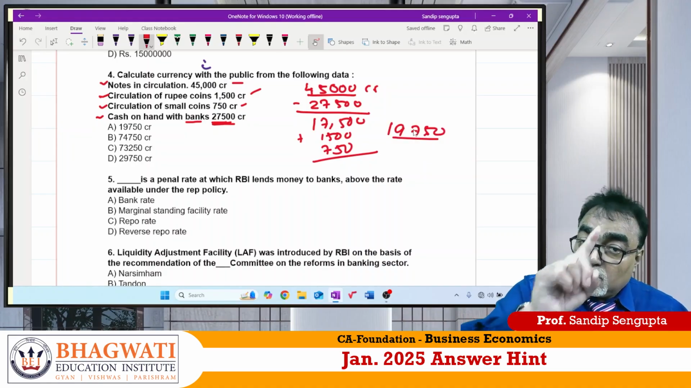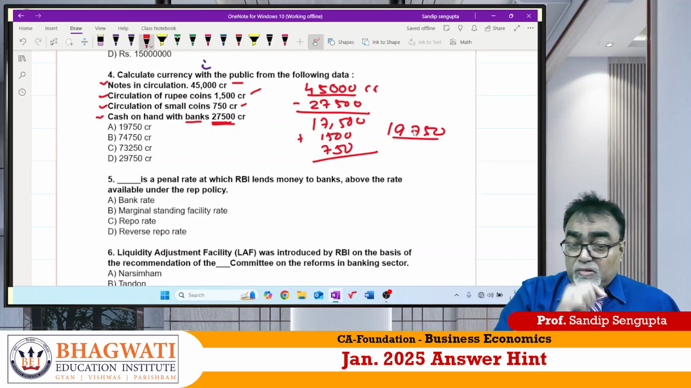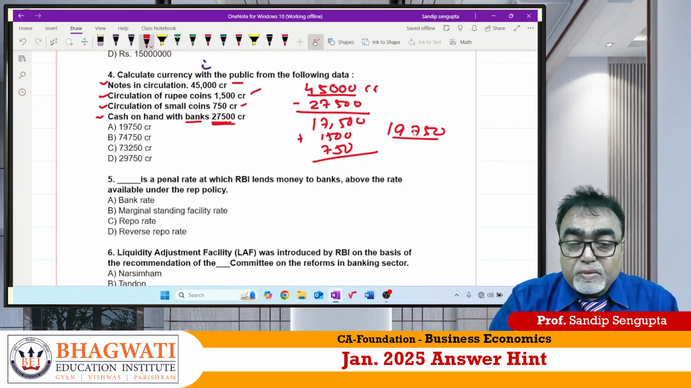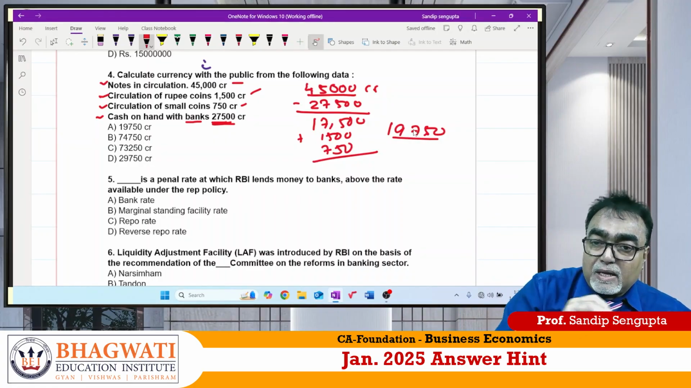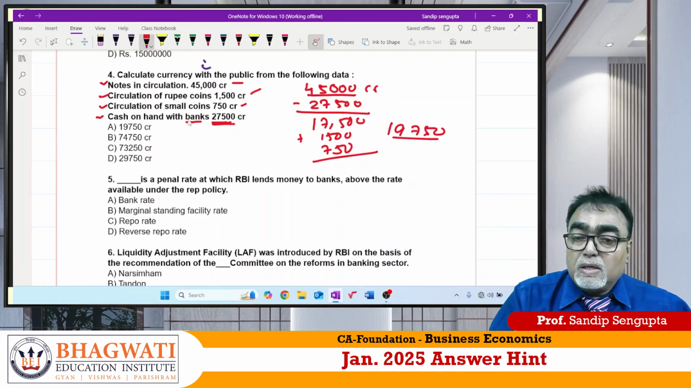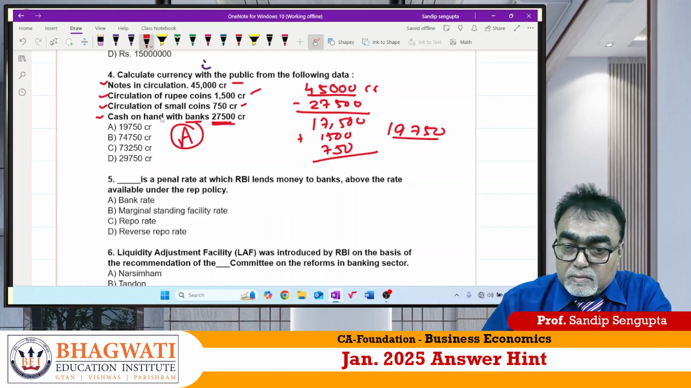Calculation clear, beta? Once more. Currency with public they ask. What are the data given? Notes in circulation is 45,000 crore. The bank should be deducted. First I deduct this bank, and circulation of rupee coin and circulation of small coin should be added. So my answer should be A. Correct? I believe I could clear this.